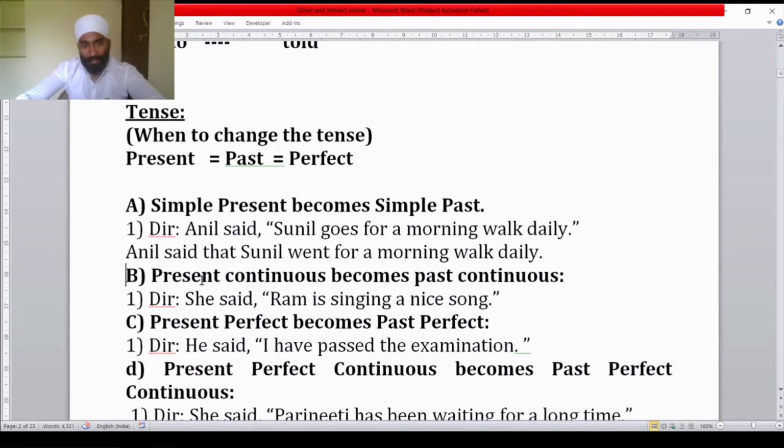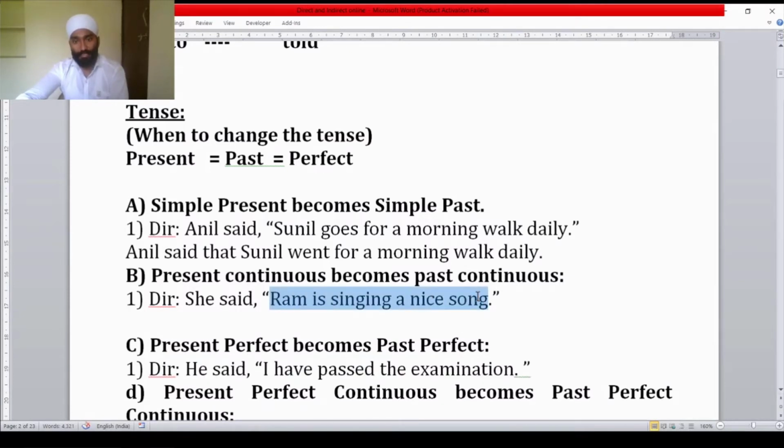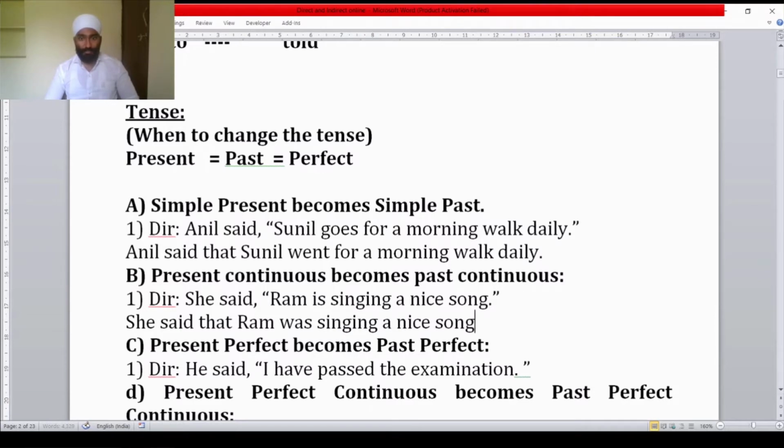Take the next example. Present continuous becomes past continuous. She said, Ram is singing a nice song. This sentence is in present continuous. It will change into past continuous. How? She said that Ram was singing a nice song. Present continuous converted into past continuous. Is singing became was singing. This much change we have made.